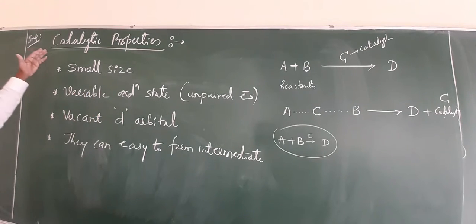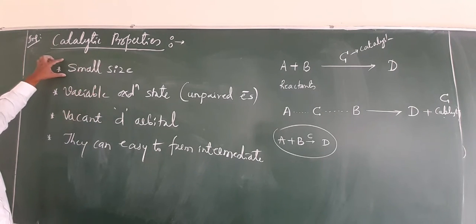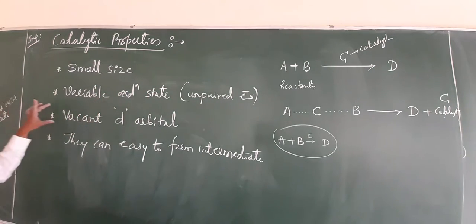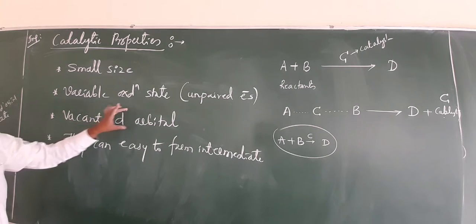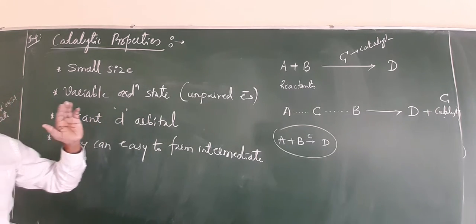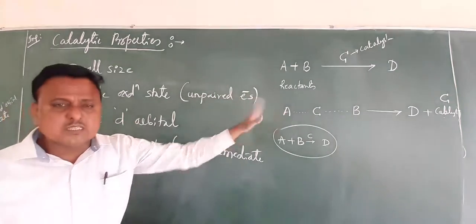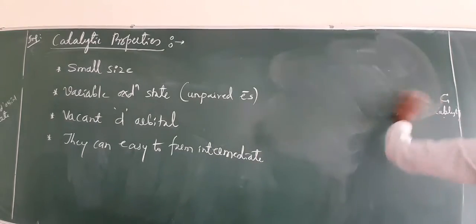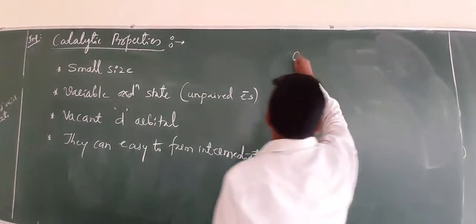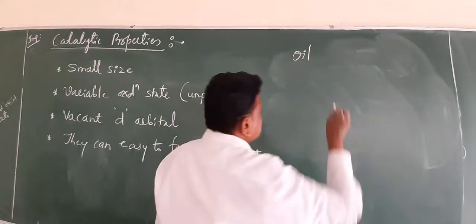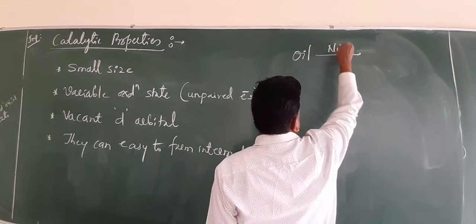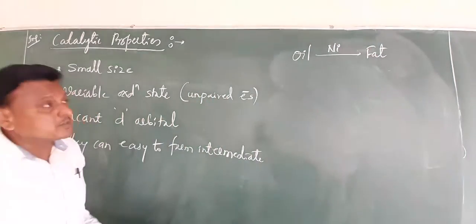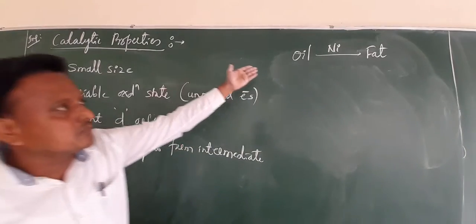Friends, I repeat once again, the transition metals are very good catalysts because of their small size, variable oxidation states, unpaired electrons, availability of vacant d orbitals, and ease of formation of an intermediate. These are the simple general concepts. If you want to know the examples, we already know some from our syllabus. Oils undergo hydrogenation with a nickel catalyst to form a fat, that is, the formation of vanaspati, dalda. It is a wonderful reaction of hydrogenation of the oils.